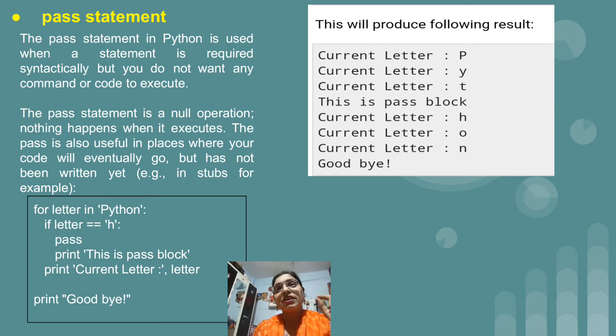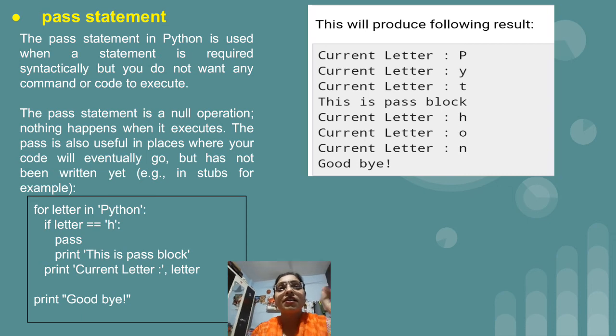So again we have taken the same example. In place of that break statement, we make use of pass. And after pass, that is within the if block, letter equal to h, we are having 2 statements. First one is pass and second one is print. This is the pass block. And within the for loop we have print current letter colon letter.